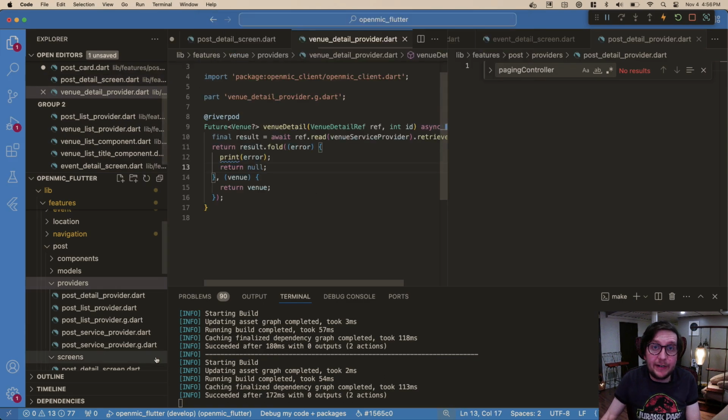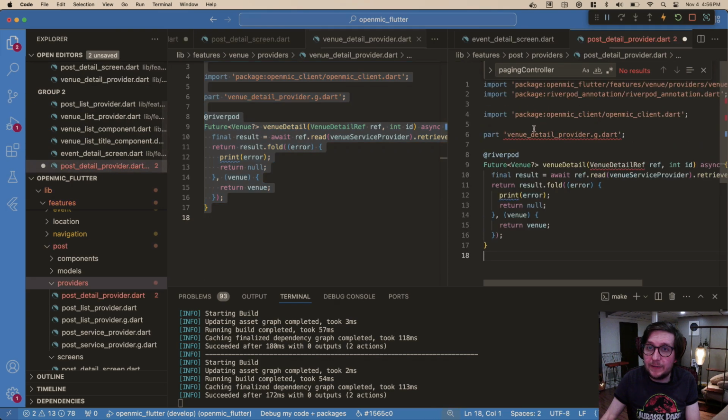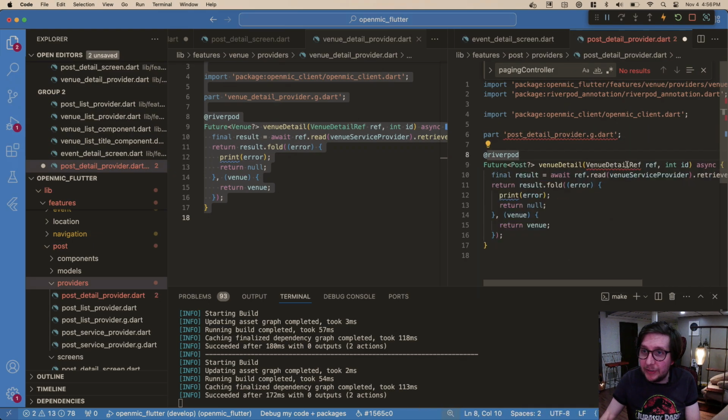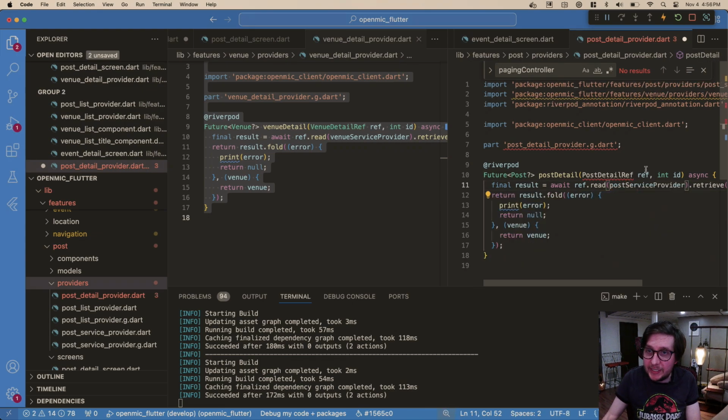We're still running our generator, which is nice. So let's do that. We'll call this post detail. This will return a post that could be nullable. We just call this post detail ref, and we need to call this post. Then we read our post service provider, retrieve ID. Cool.